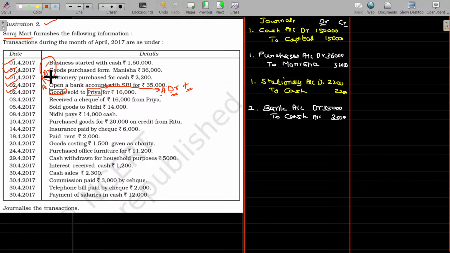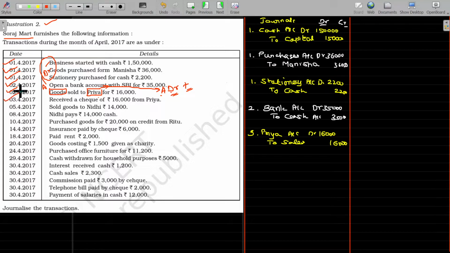On sales, I won't name this as goods, I am going to name this as sales. For purchases and sales, the goods are always named as purchases and sales, not the same goods name. Goods name cannot be written here. So the third one being Priya account debit, to sales. This value being 16,000.